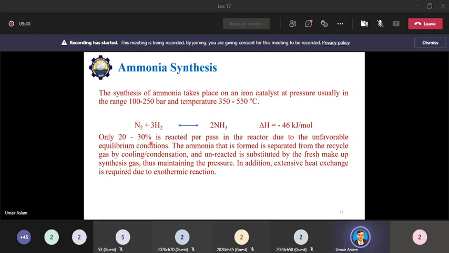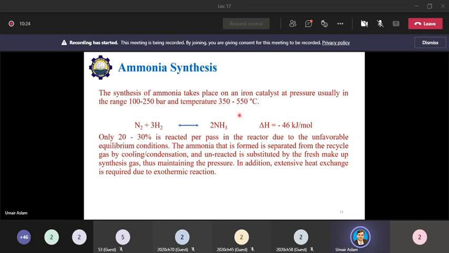This range is defined based on practical or experimental data. If we try to go beyond this range, if we look for higher values, then the control of the ammonia synthesis reactor was not good, and the process becomes economically not feasible. So based on that experimental data, per pass conversion is set in between this range, and this reaction requires an iron catalyst.